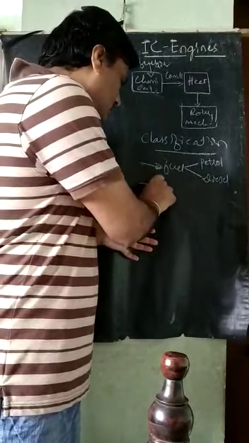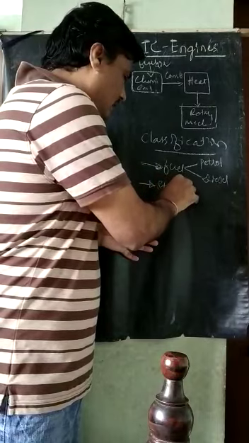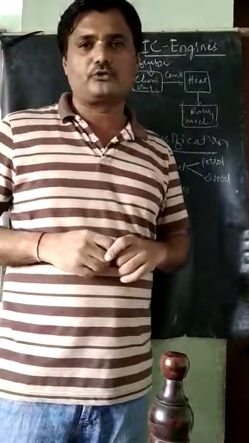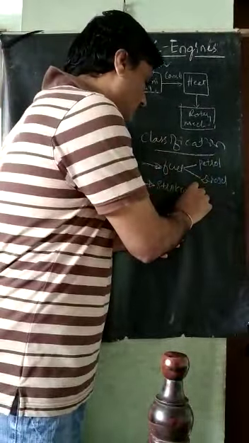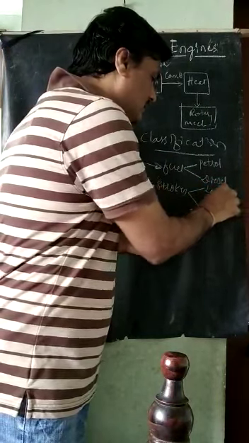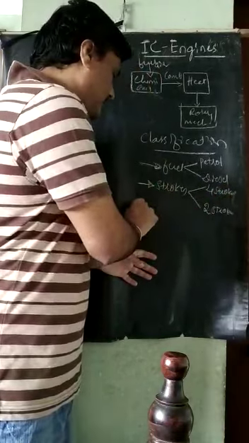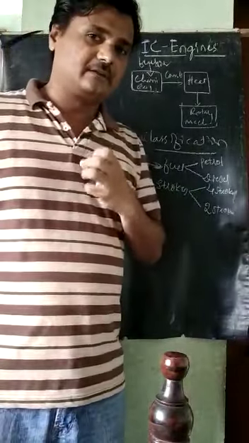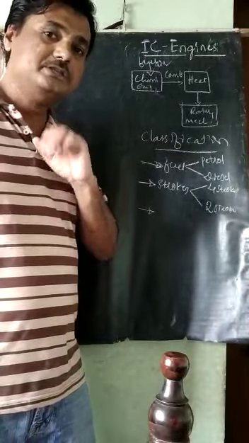And next one is based on the stroke. Strokes means, we will study in the next what we mean by strokes. Based on the strokes, it is classified into two: one is 4-stroke IC engines, and another one is 2-stroke IC engines. Next one is some basic cycles that are used for the engines.